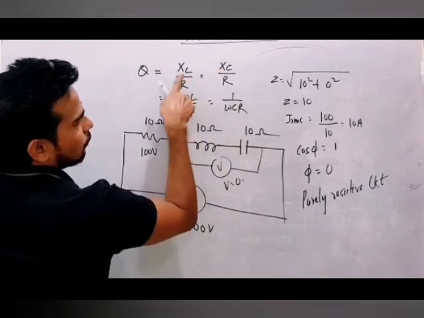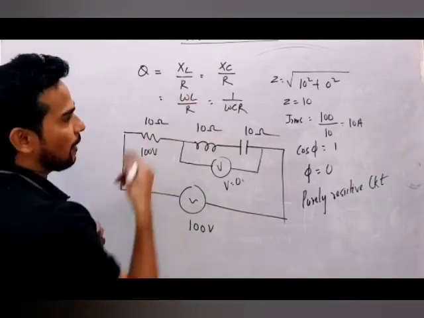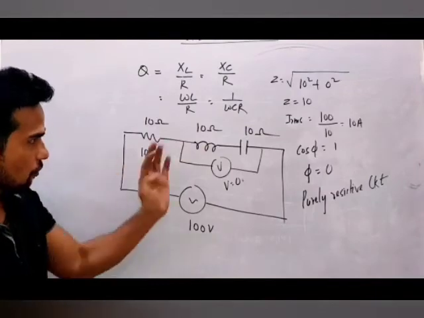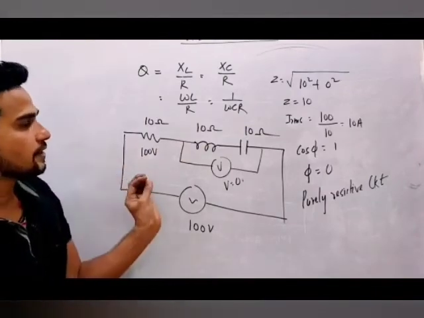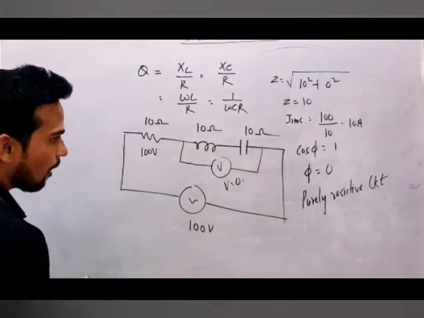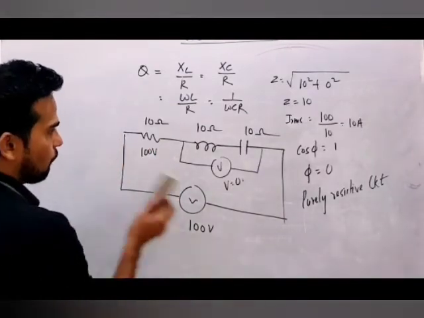Because XL and XC both will be equal at resonance. What will be omega? 1 by root LC. So this is how you can do all these situations for resonance LCR circuit. Okay, no problem. For example, I will give you one more question.